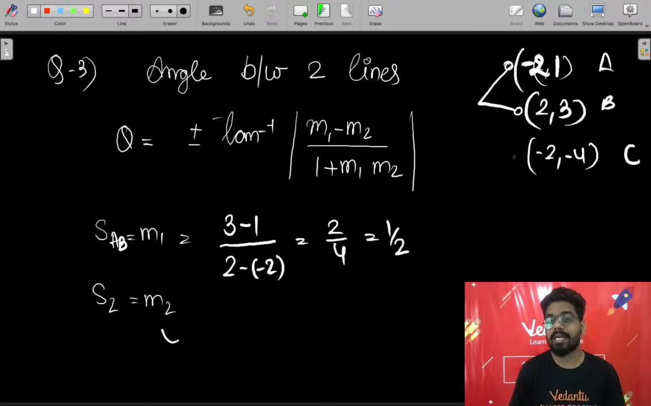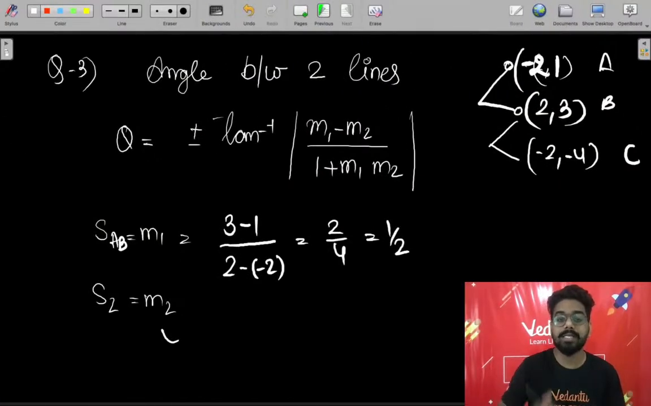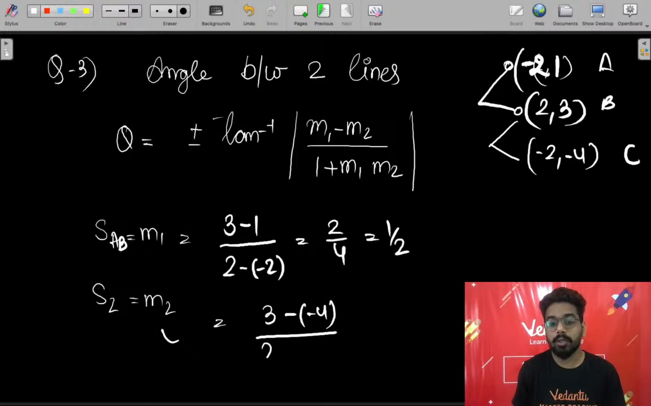Now the slope of the second line, let's call it BC, this is what we have to calculate. आपको क्या निकालना है? BA और BC. तो ये आपका BA हो गया और BC क्या होगा? 3 minus of minus 4 upon 2 minus of minus 2. This is equals to 7 by 4.